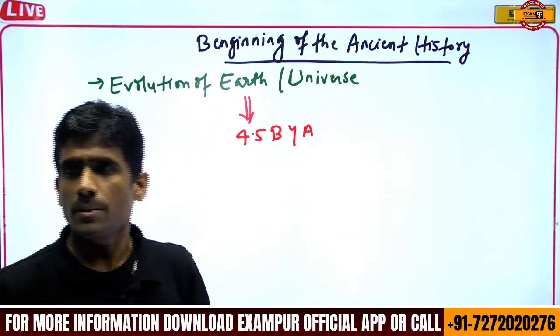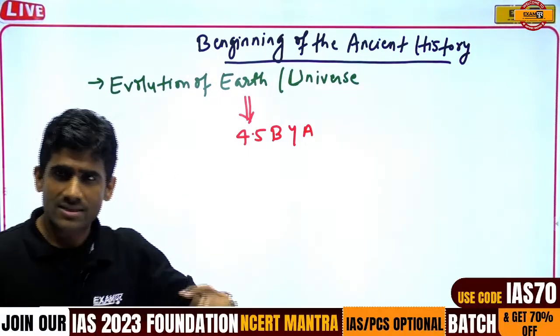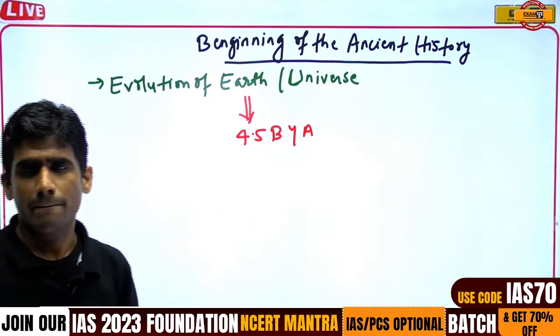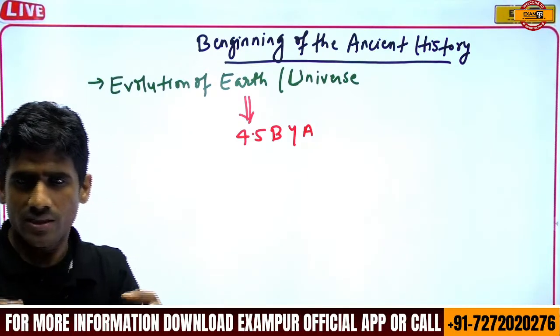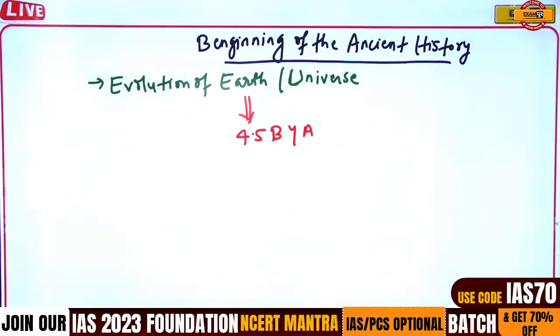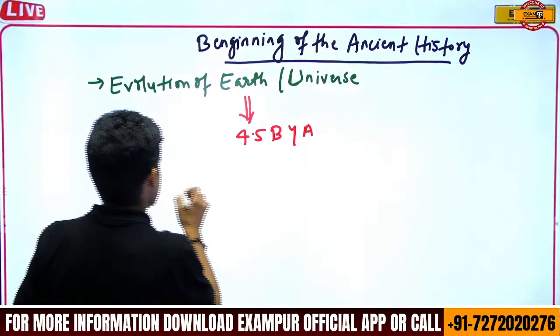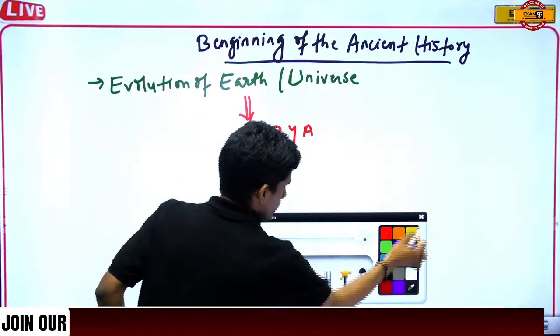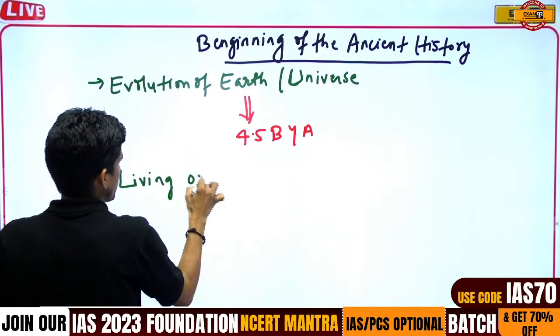The earth evolution we traced to 4.5 billion years ago. But the living organisms trace their origin to about 3 billion years before Christ.